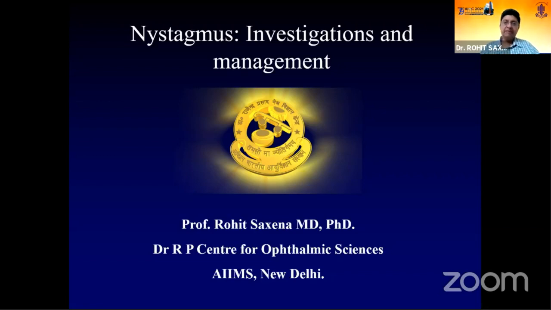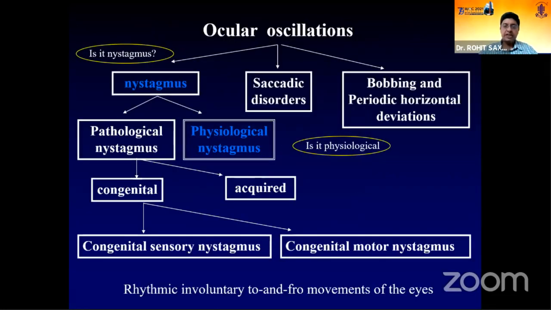So we'll quickly try and cover a very, very complicated topic of nystagmus. Whenever you come across a child presenting with ocular oscillations, my first question would be, is it nystagmus? Because you need to differentiate it from many other disorders like periodic horizontal deviation, saccades, even eye bobbing or nystagmoid movements, what we call. Our first understanding of nystagmus is that it's a rhythmic, involuntary to and fro movement of the eyes. All components of this should be true before you call it nystagmus: involuntary, rhythmic, and complete to and fro.